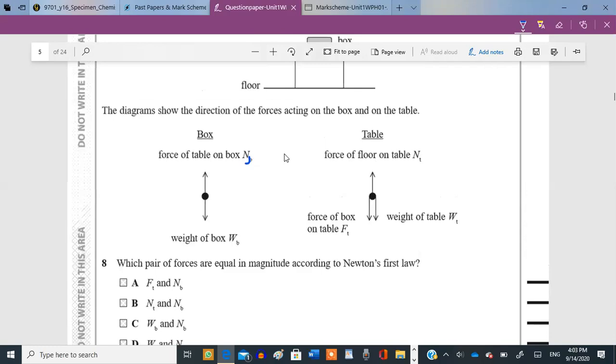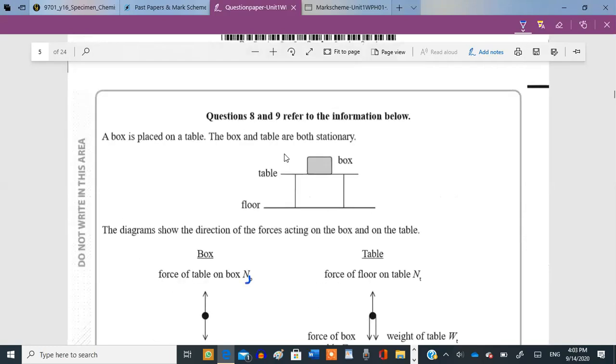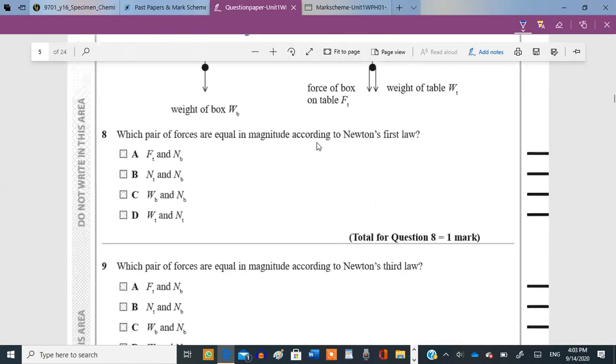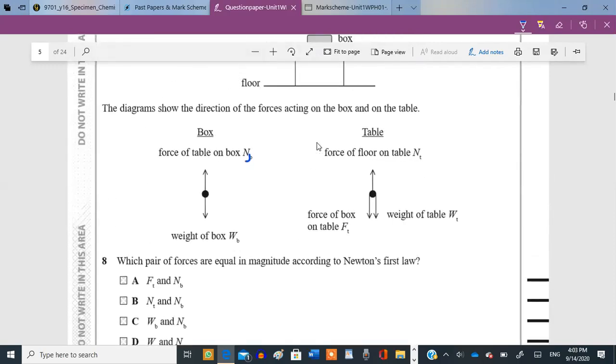Okay, we need to just check out the forces which are equal in magnitude. So what do you think, which should be the answer? Which force should be equal to the other one? Normal reaction force always balances out the weight, is it? So the weight and the normal reaction force have to be equal to one another, right? Yeah. So that should be our answer, weight and normal reaction force.